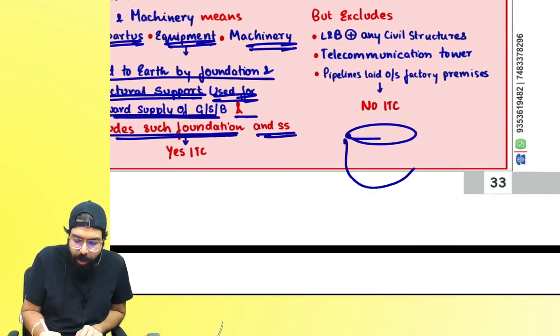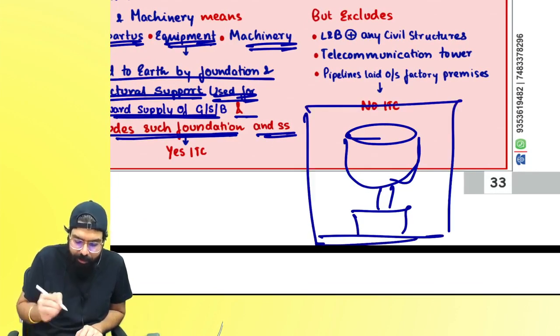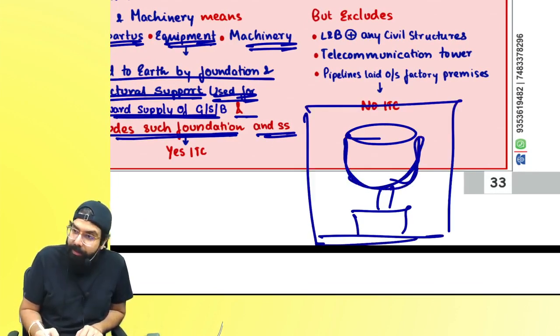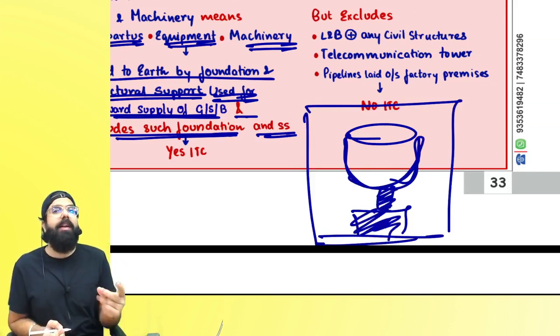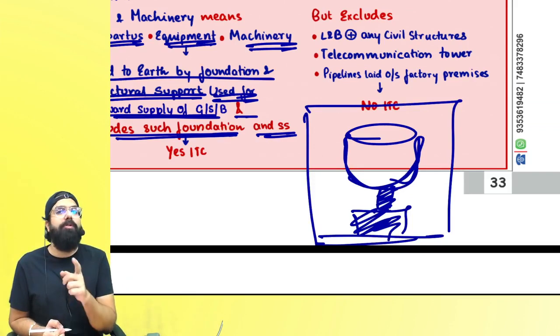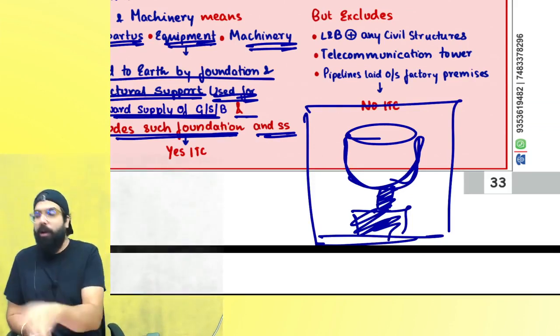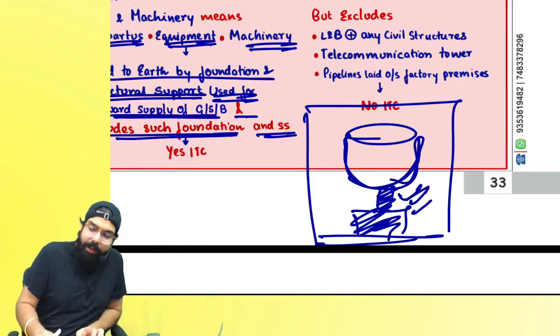It might be that I got one plant and machinery installed. It might be a boiler. This is a boiler. Okay, this is not a cup. Now, for the boiler, you got the structural support and the foundation done. For the works contract services of foundation and structural support also you will get the credit, because this will also be considered as plant and machinery.